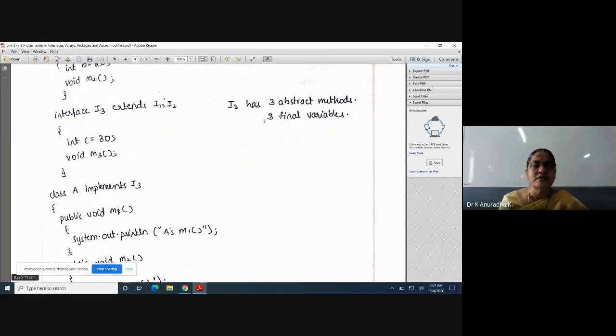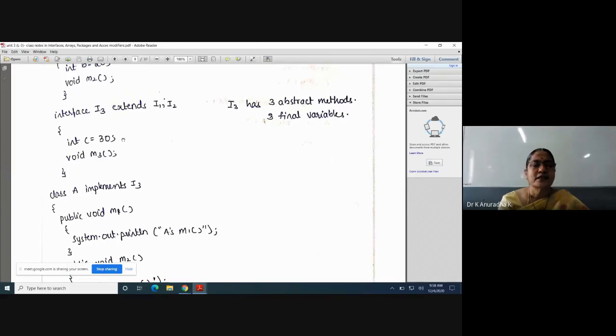So we must take one implementing class which should implement I3 now. That's why I am taking one class. If you write only interfaces, there is no use. If you write in the program simply interface I1, interface I2 and interface I3 extends I1, I2, what is the use? For interfaces, we can't create objects. We can only create reference variables. So without creating objects for the interfaces, how do I access the members of the three interfaces I1, I2 and I3? It is not possible. We can't access the members.